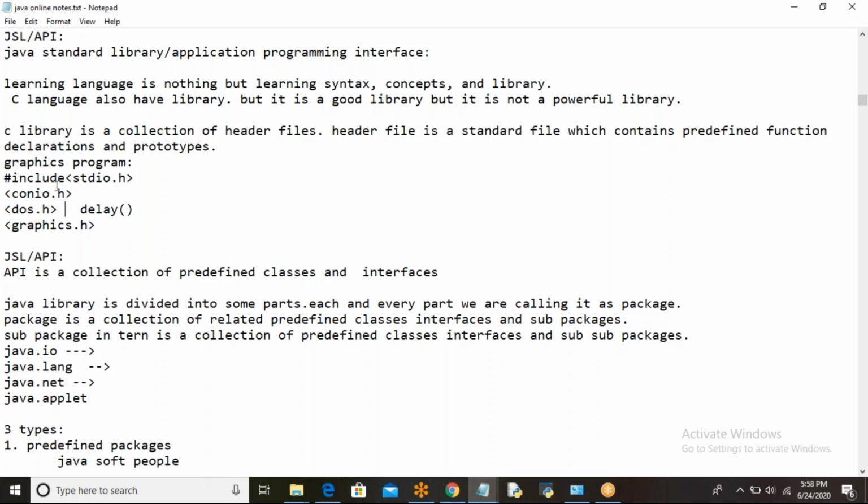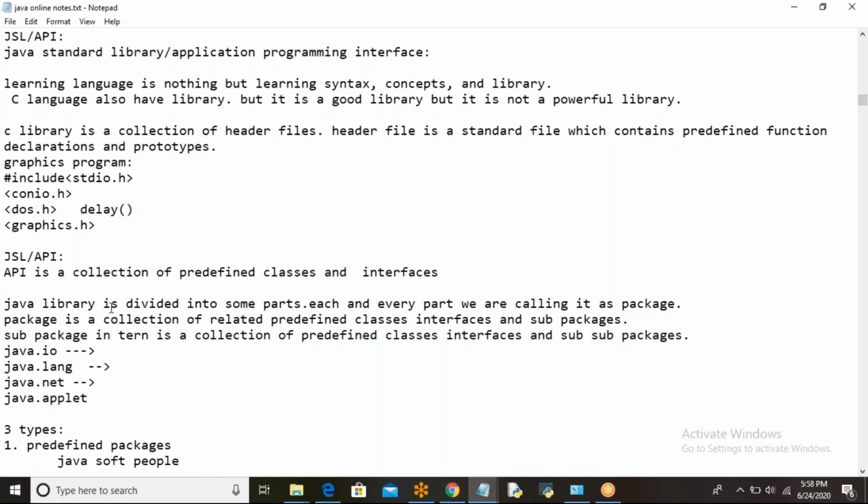This is the problem here. That's why the Java people decided we should not develop like that. We have to divide it based on that particular folder. So, API means what? It is a collection of predefined classes and interfaces.